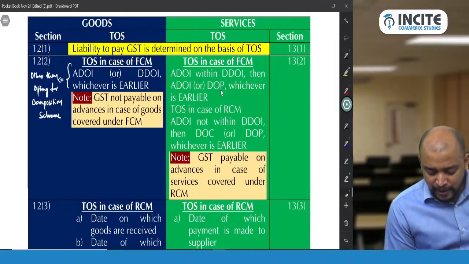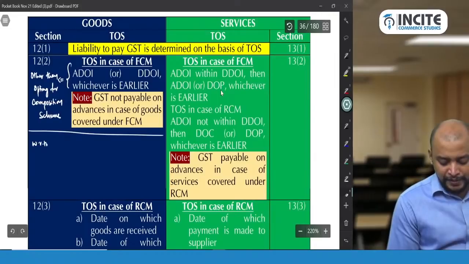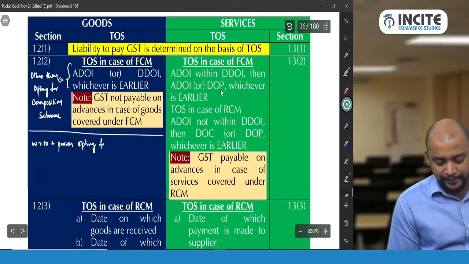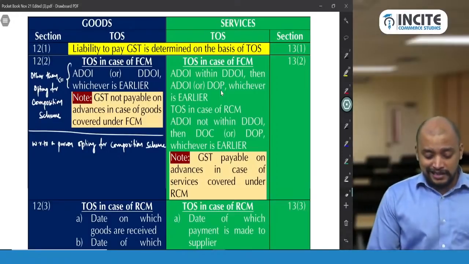With respect to a person opting for composition scheme, what should be taken as the time of supply?